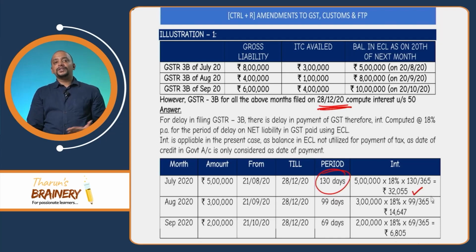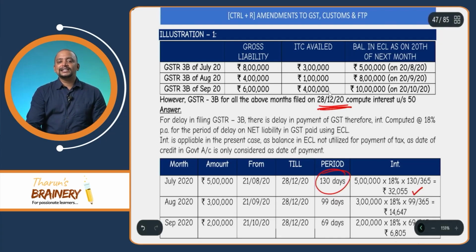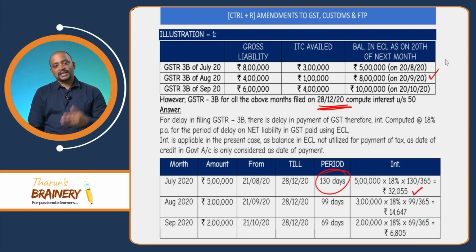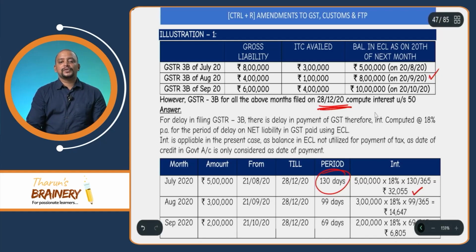Then second, for the month of August also, 4 lakhs is the liability, ITC availed 1 lakh, the difference is 3 lakhs. He deposited that 3 lakhs, so already 5 lakhs is there, he deposited 3 lakhs, so that comes to 8 lakhs on 29. But even then, interest will be applicable starting from 21/9 till the date of payment, that is till 28/12, that is 99 days. For these 99 days, interest will be computed.